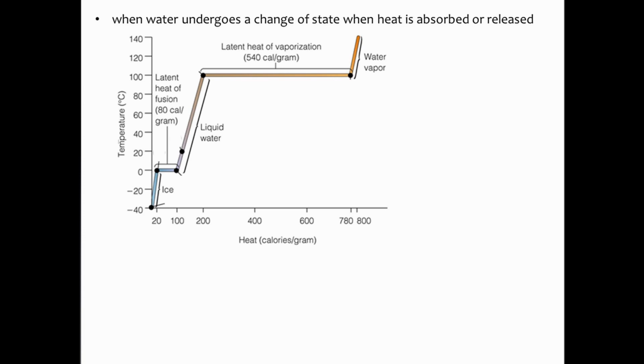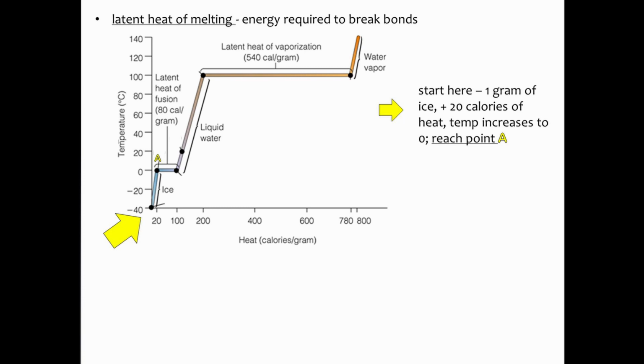And we're going to start off with this little diagram right here, and you'll see there's a whole bunch of different phrases on here: latent heat of vaporization, latent heat of fusion. We're going to work through this diagram step by step over the next few slides. So let's start where the yellow arrow is pointing here.